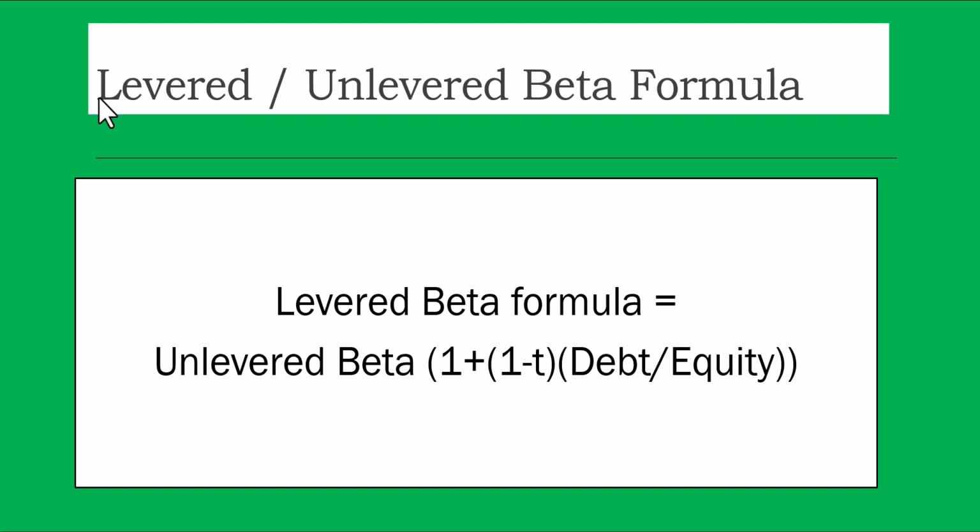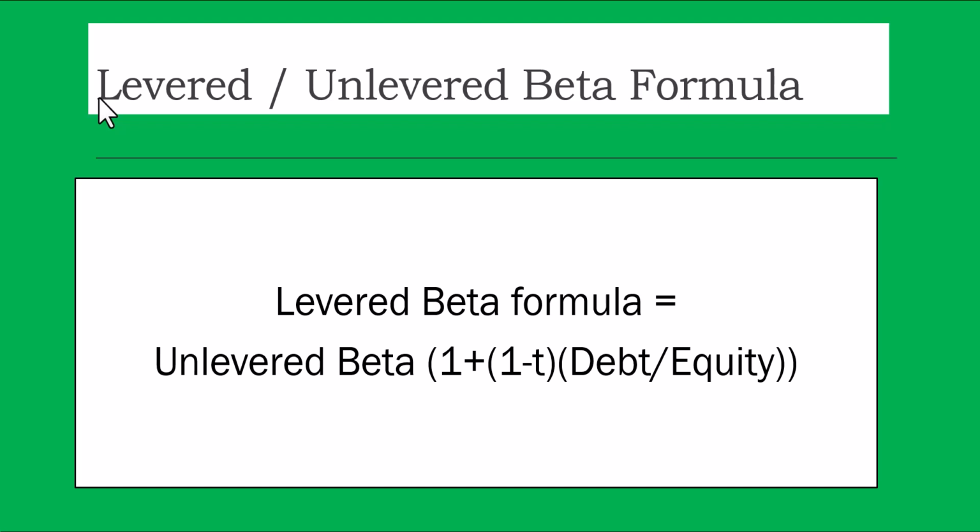T represents tax, because the interest is tax deductible. See, the debt upon equity: the more debt a company has, and the less equity, the higher the beta is going to be, isn't it? Because the T factor is the tax factor. The tax factor is going to pull down the beta of the company, because tax gives an advantage on the leverage. The interest is reducing your interest liability. So that's why the word 1 minus t.